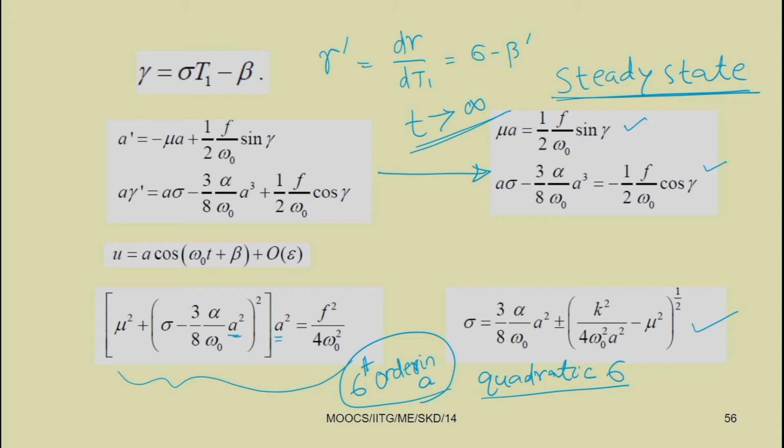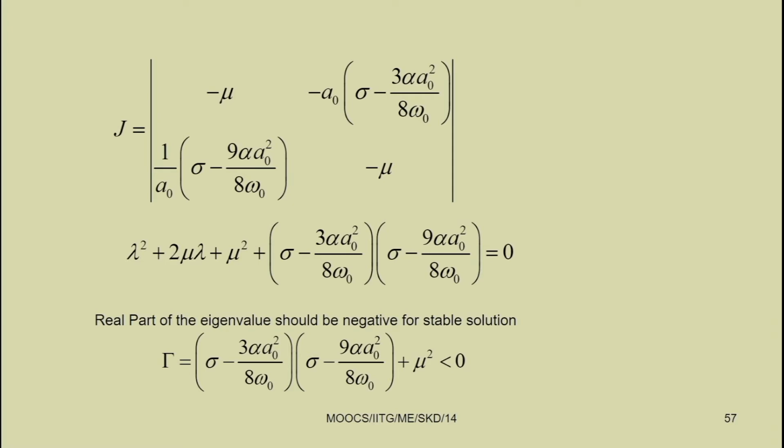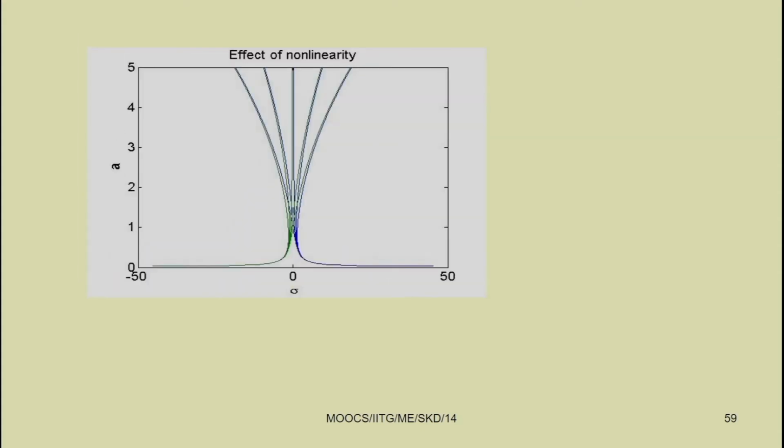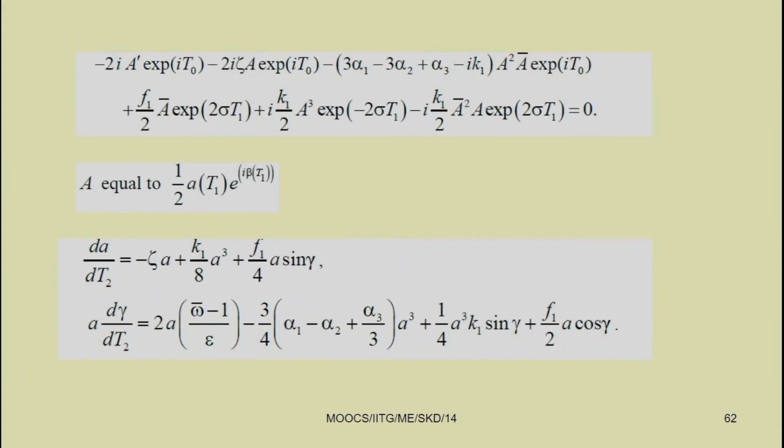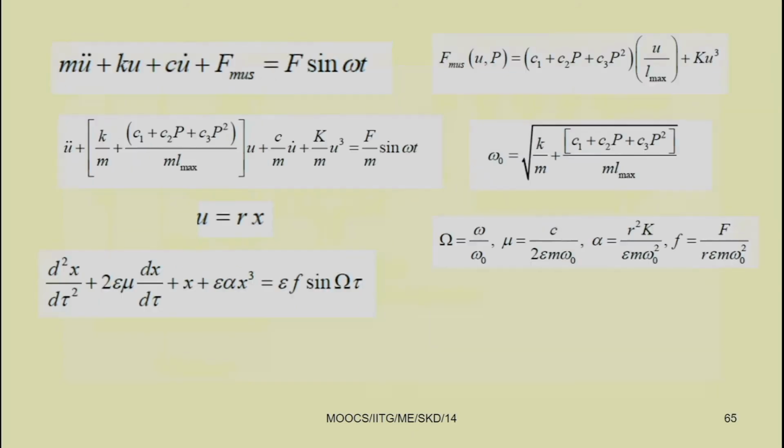So, you can see sigma equal to 3 by 8 alpha by omega 0 a square plus minus k square by 4 omega 0 square a square minus mu square, to the power half. Now, to find the stability, we have to find the Jacobian matrix and find the real part of the eigenvalue to study the solution. But before that, let us see some other things.